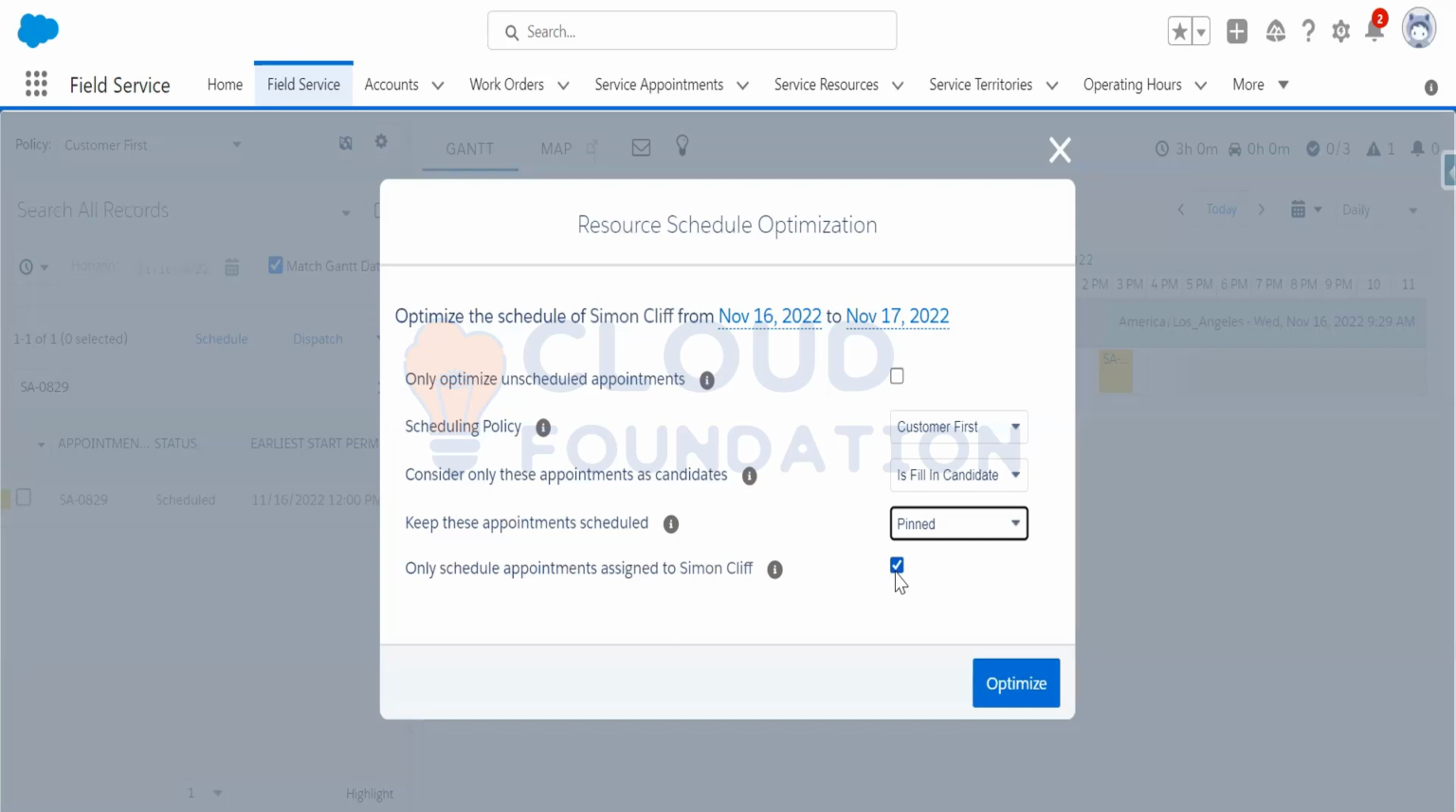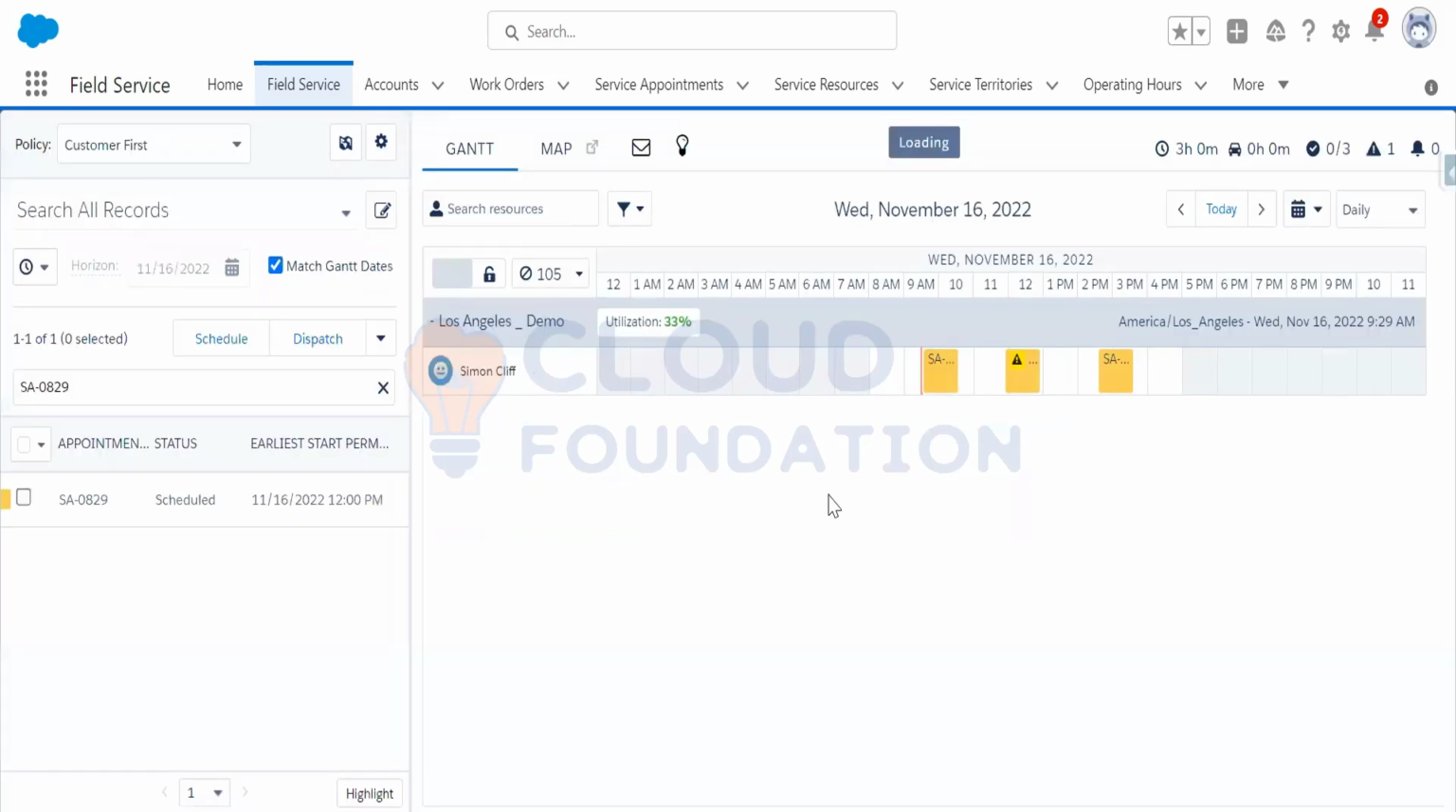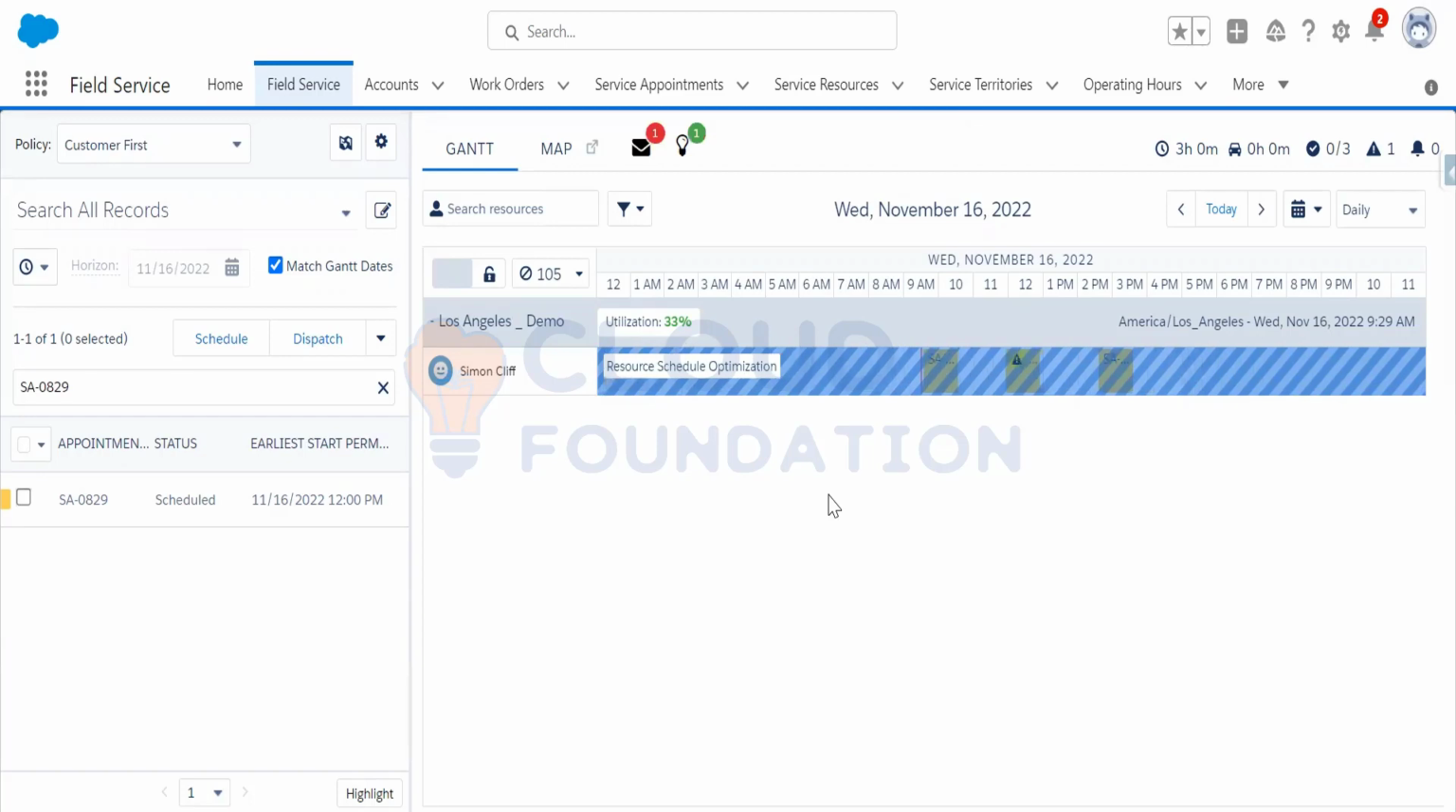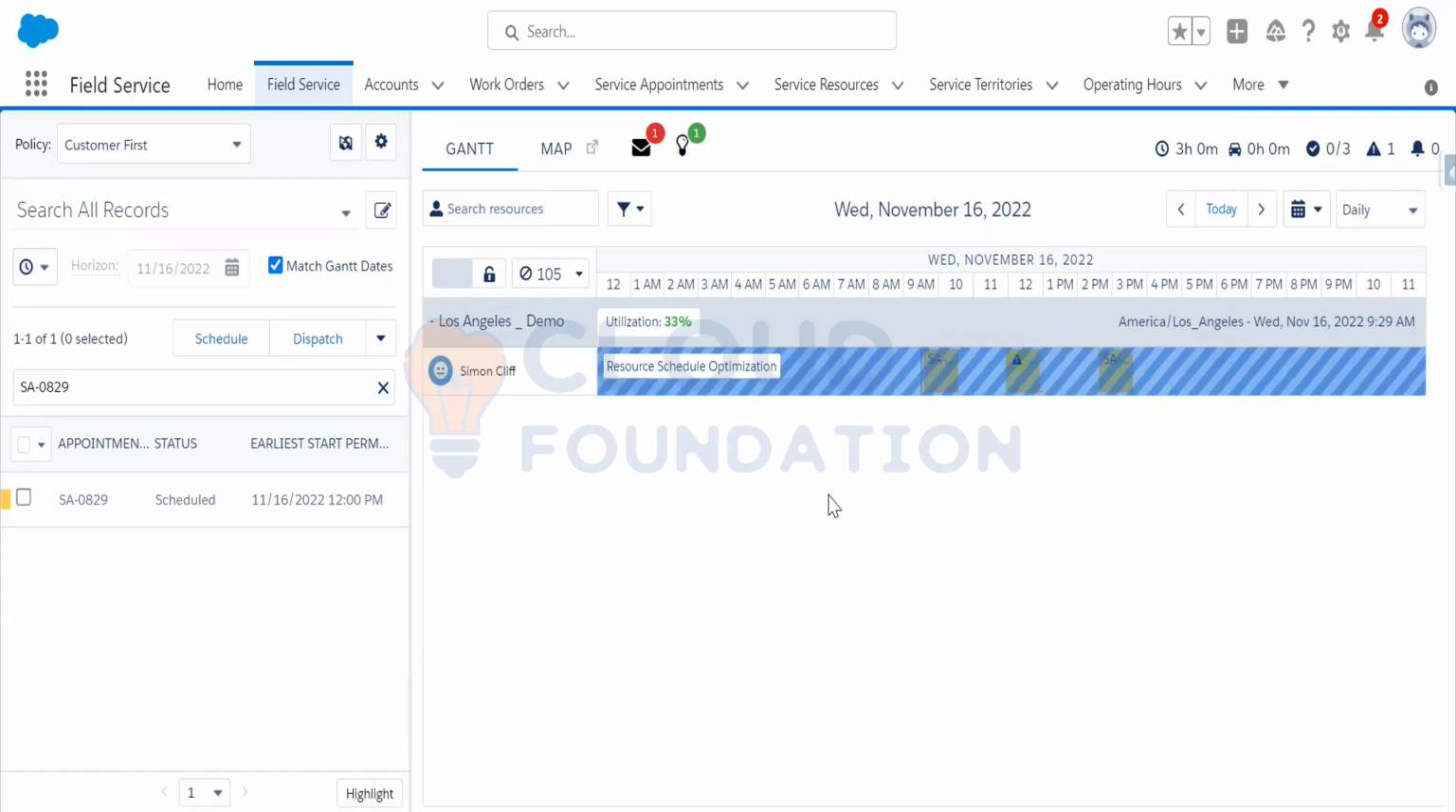So I have one service resource, that's why I've checked this option. So now I'll click the optimize option. If I click that, the schedule optimizer, that means the field service engine schedule optimizer, in the backend starts looking for the perfect job to fill up the empty time slot. Okay, it looks for a job that Simon Cliff or any other service appointment is qualified for, that can be scheduled during that time and that best meets your business priorities.